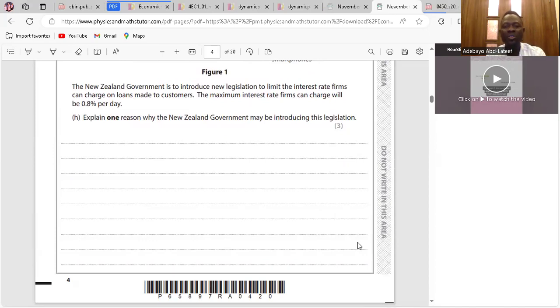The New Zealand government is to introduce new legislation to limit the interest rate firms can charge on loans made to customers. The maximum interest rate firms can charge will be 0.8 per day. Explain one reason why the New Zealand government may be introducing this legislation. We're talking about legislation, we're talking about laws. So I wrote, the New Zealand government might have come up with this legislation to protect customers, as firms might exploit them by charging higher interest rates. With government legislation, it becomes illegal to charge higher interest. Is it clear? Move on.